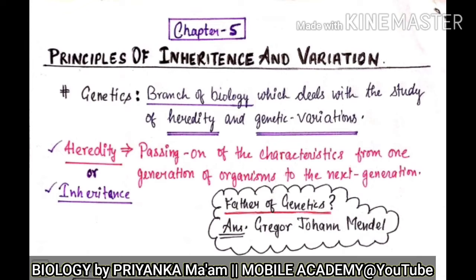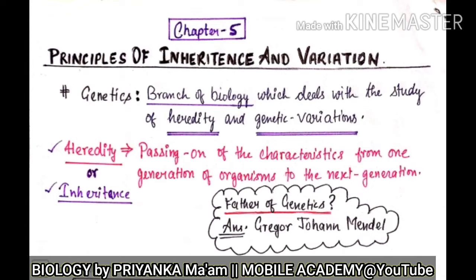I have underlined three terms in this definition. This is a way to remember things with this basic concept. When I was a student, I used to underline the keywords in a particular paragraph or definition, so that my mind can focus on those main words. So here the important things are: genetics, branch of biology, and studies what? It studies heredity and genetic variations.